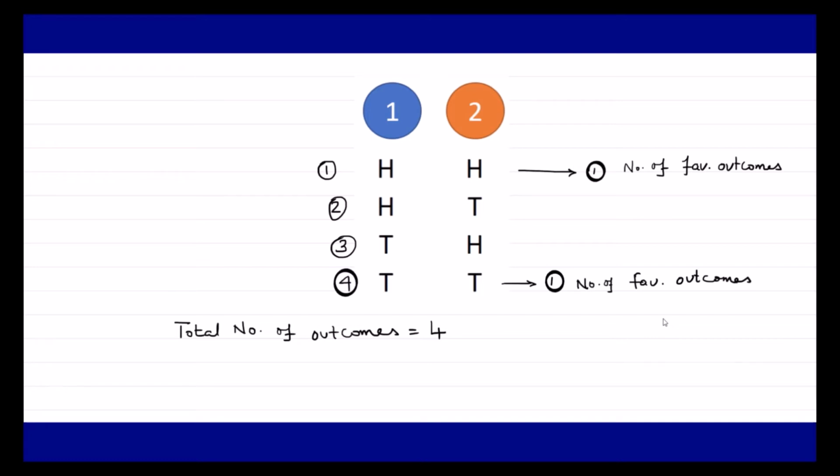Similarly, for the purpose of other combinations, either head tail or tail head, the number of outcomes we are going to get is 2, either head tail or tail head. So this is going to be the number of favorable outcomes for the purpose of other combinations. Hope guys till here we are very clear, because this is very simple and very straightforward. So we are going to get two heads once, or two tails once, or in both the combinations, either head tail or tail head, twice. Two chances are there, or number of favorable outcomes.